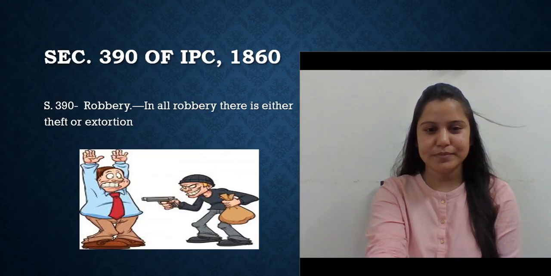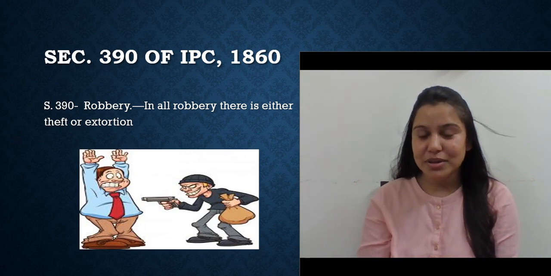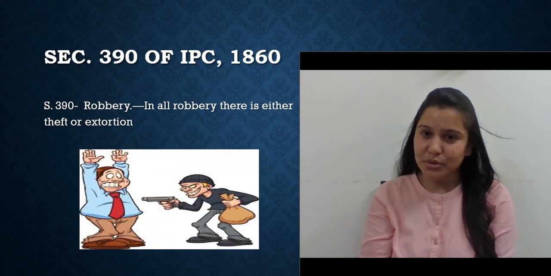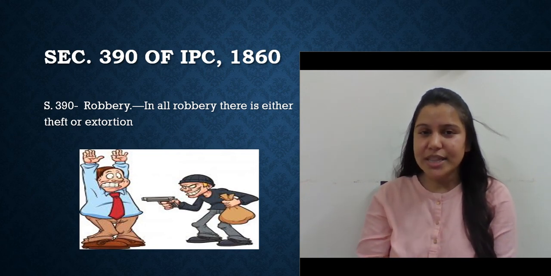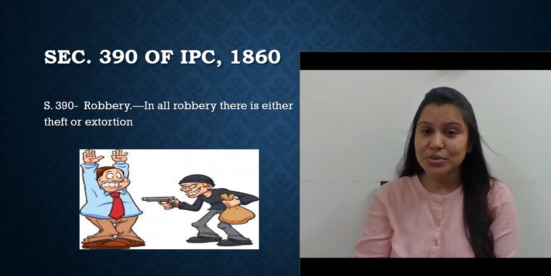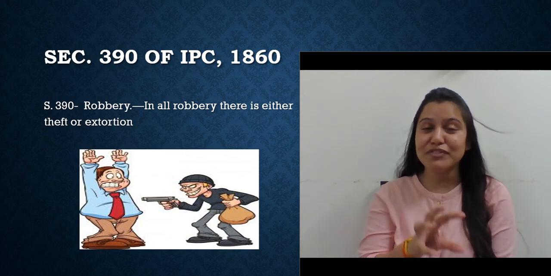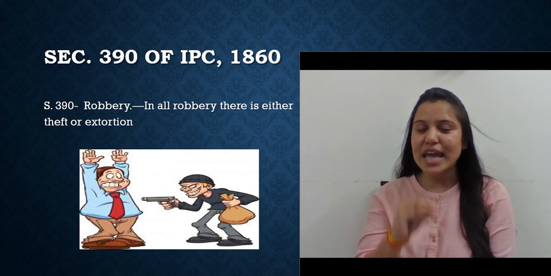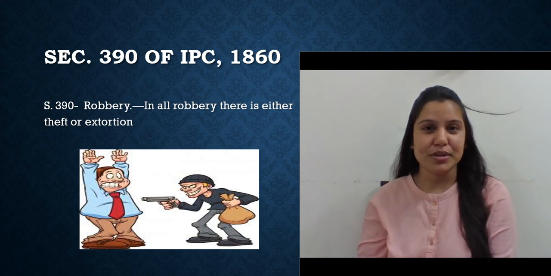Now, in order to get a clear idea, let's move on to the section. Now, you can see the section here and also the picture. The section, that is 390, which talks about robbery, very clearly states that in all robberies, there is either theft or extortion. As I said, there is a connection between theft, extortion, and robbery. So here is the connection: in every robbery, there is either theft or extortion.